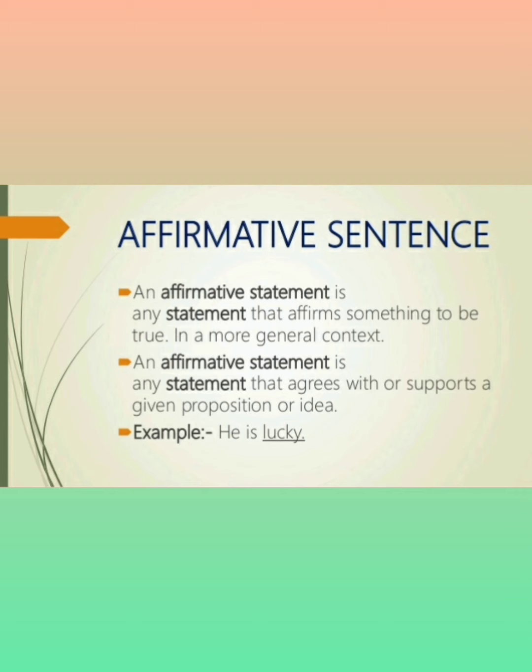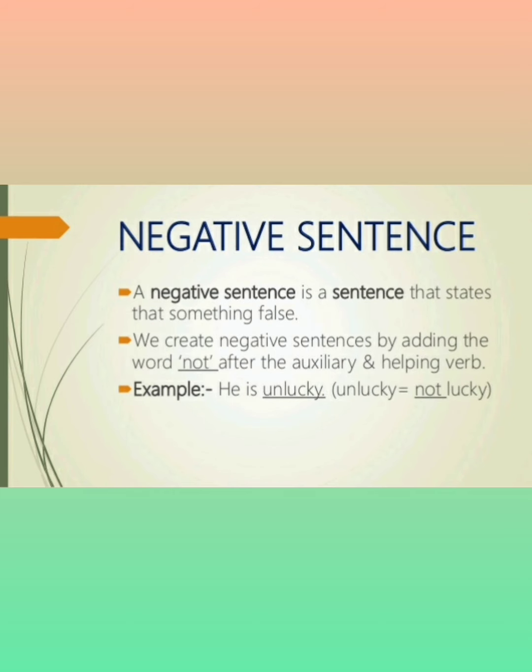In the affirmative sentence, there will be no sign of any no or never, no sign of negative. So an affirmative statement is any statement that agrees with or supports the idea. He is a good boy, or he is very lucky. I am supporting that he is very lucky. It affirms that.